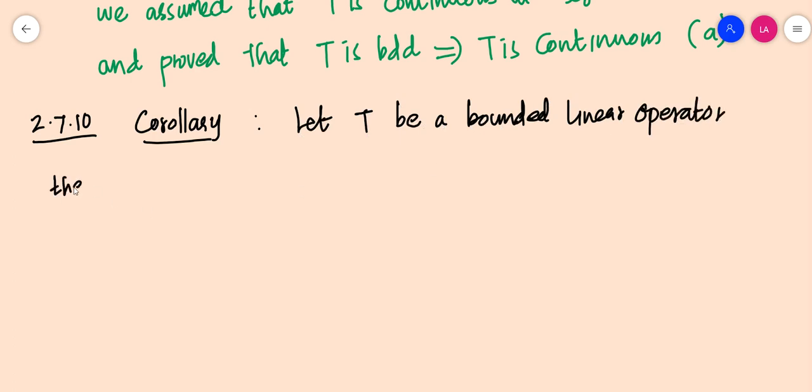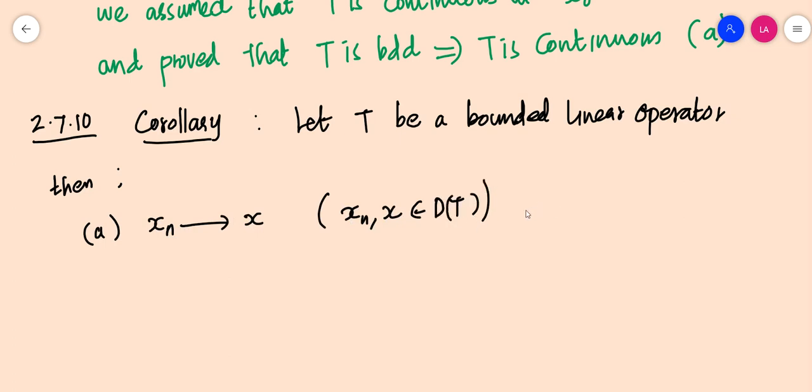Then, first part (a): for every sequence xn which converges to x, where xn, x belong to D(T), it implies T of xn converges to T of x.